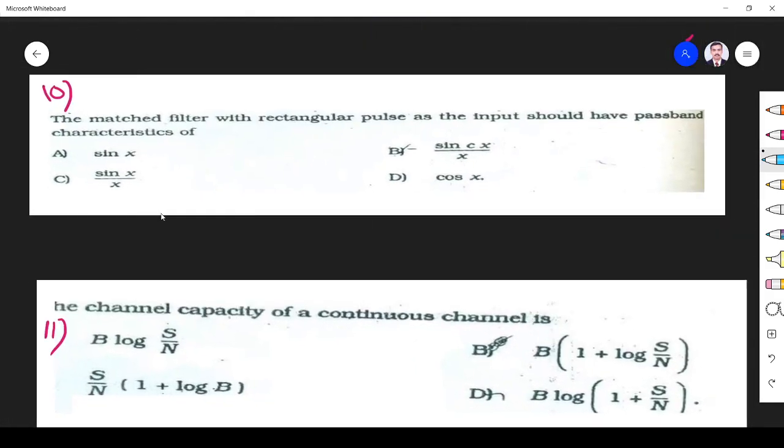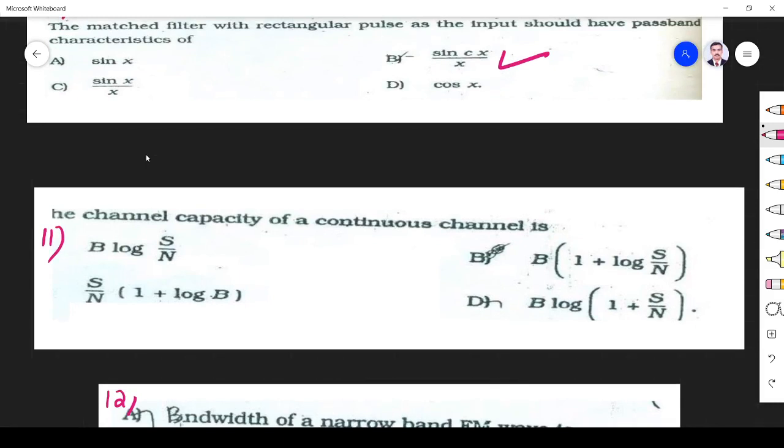Next one, the matched filter with rectangular pulse as the input should have. See, whenever you have a rectangular pulse as input to the matched filter, it will give sinc, sin x by x, direct question. Okay. The channel capacity of a continuous channel is, they ask Shannon's channel capacity theorem.